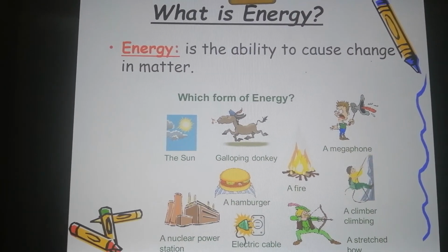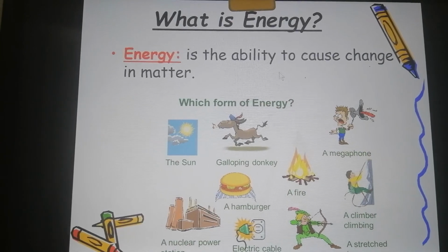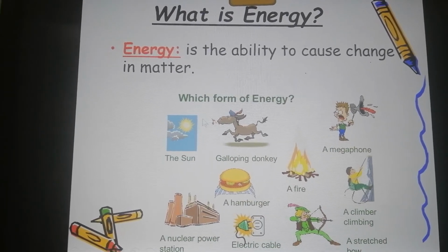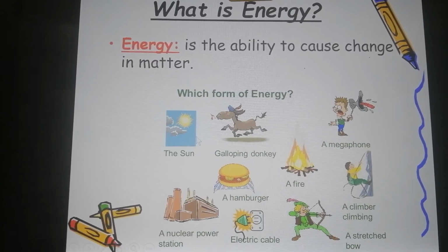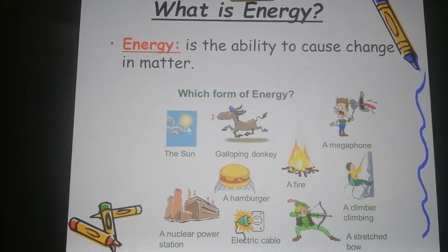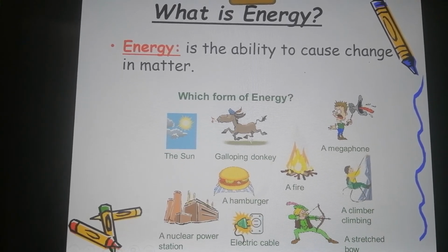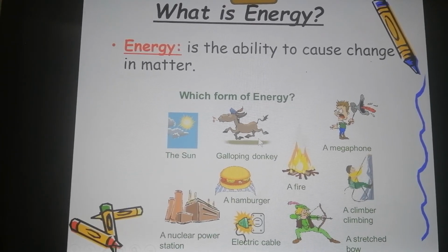What is energy? Energy is the ability to cause change in matter. We have different forms of energy, like the sun, for example. It produces light energy and heat energy. Also, the donkey, he is moving, so this is kinetic energy.